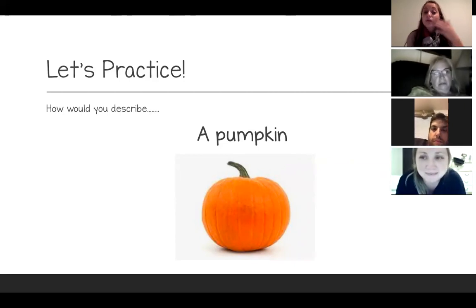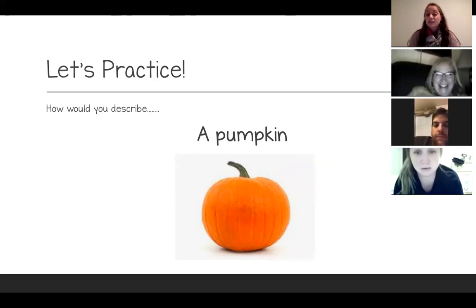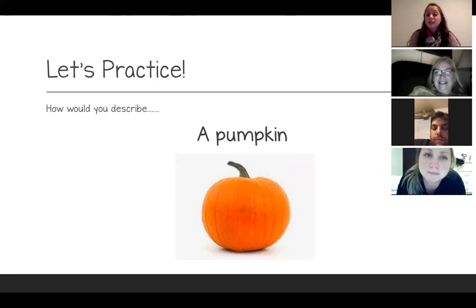Orange. I'm so glad that you said that because our color words are also adjectives and you can use color words to help describe your noun. So pumpkin is orange. I'm so glad that you brought that up. Taylor, do you have a word, an adjective to describe our pumpkin?